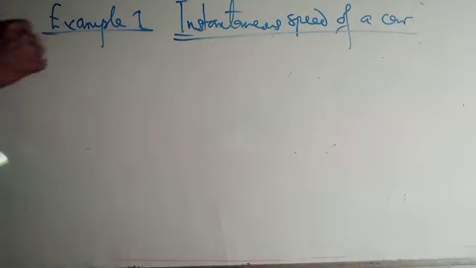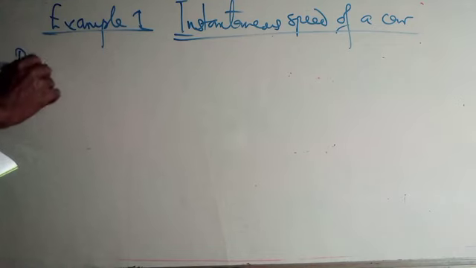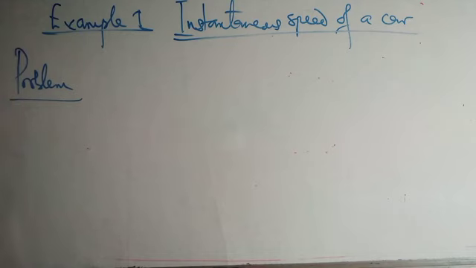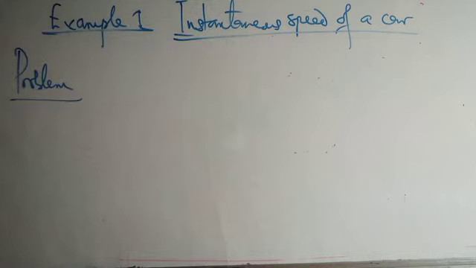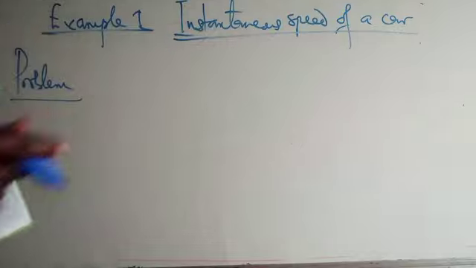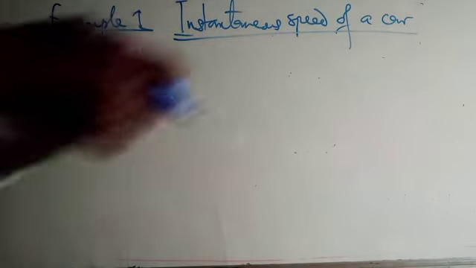Okay, now let's look at the problem. Every day we see a car moving on the road. So we said limits can be used to solve everyday problems. So this is one of the everyday problems we encounter, we see daily. There's no way you go out one day, whether you travel or you move around, you will definitely see a car moving. So one of the problems we can use limits to solve is instantaneous speed of a car. That is the speed of a car at an instance. How does a car move? What position does the car reach after a particular period of time?